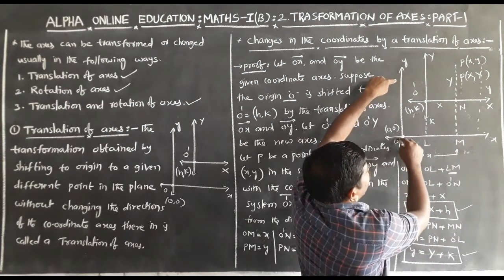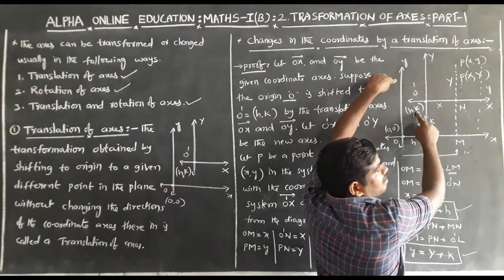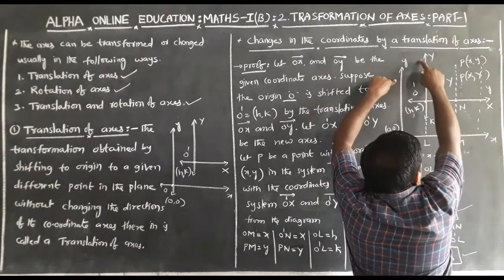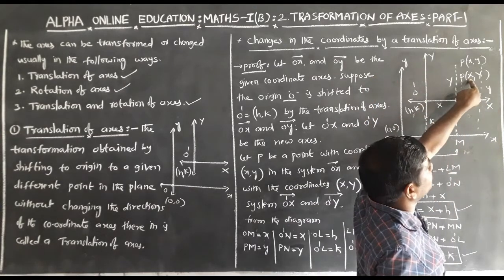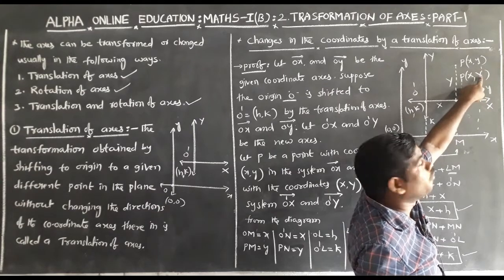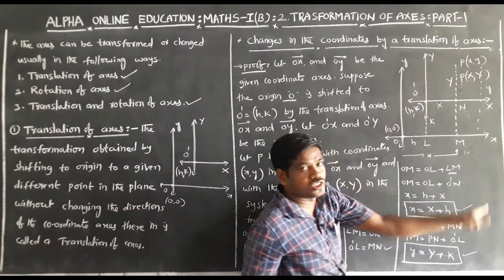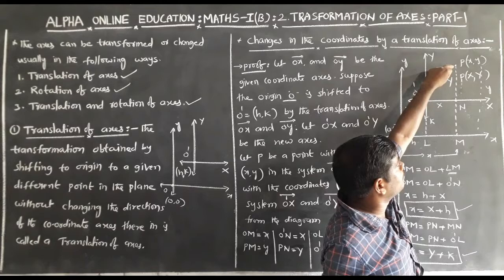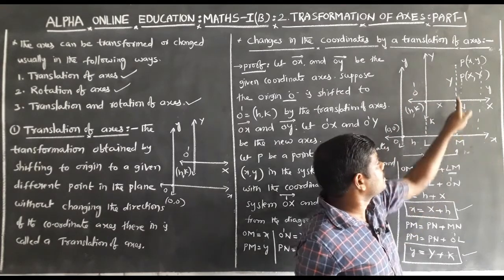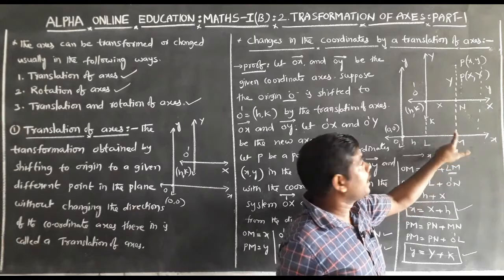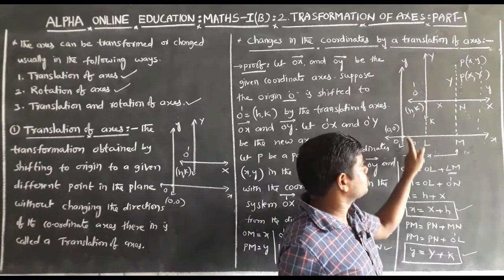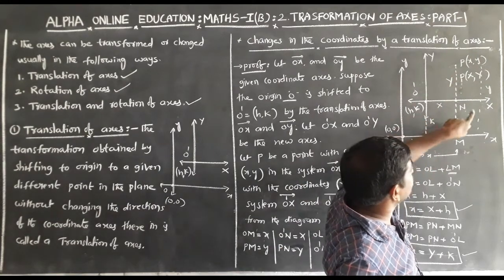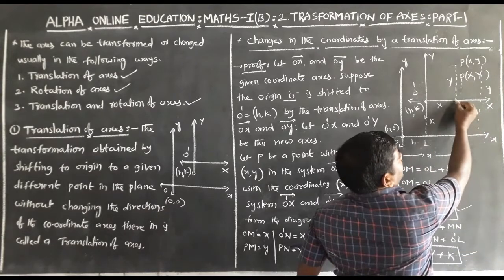When the origin shifted to O dash H comma K by the translation of axis, here new axis O dash capital X comma O dash capital Y. P capital X comma capital Y be the new point with reference to new system. Here write down foot of the perpendicular from P to O small x meets the x-axis at capital M. Again write down foot of the perpendicular from O dash to OX meets the x-axis at capital L. Again PM meets the O dash capital X at capital N.